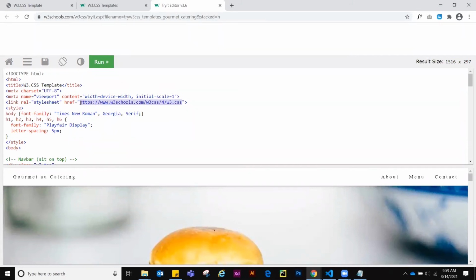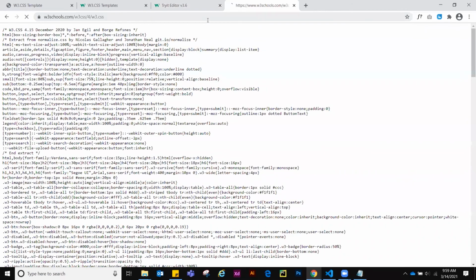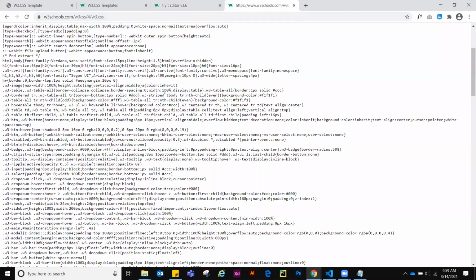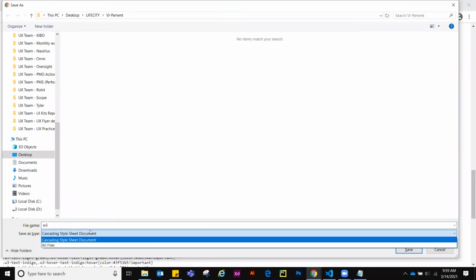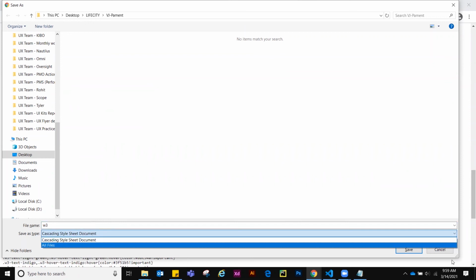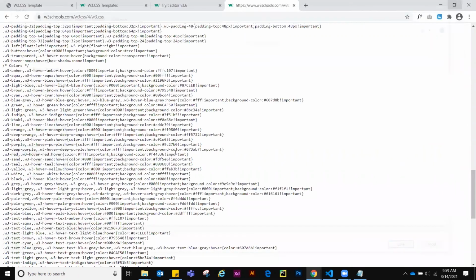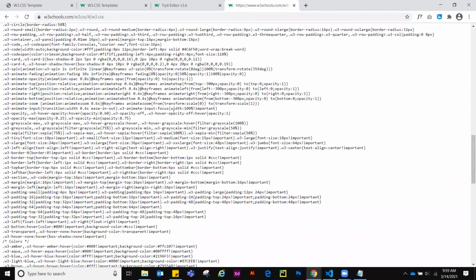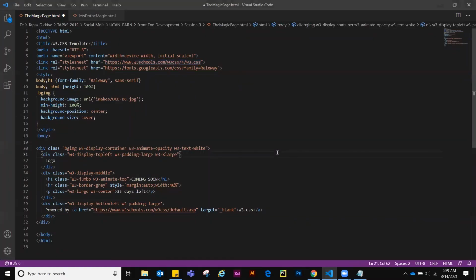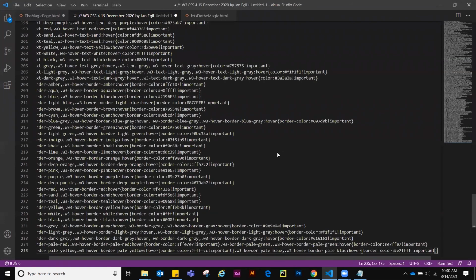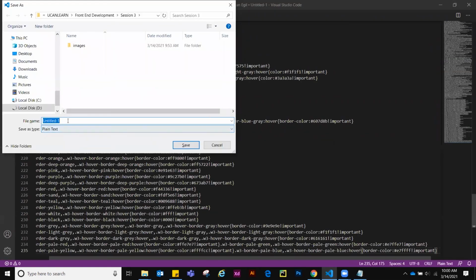Now, what is the easiest way to store something locally? You copy this link address, paste it over here, and it will open the style sheet. Now, if you save it, you can save it in a specific format, or the best way is what we generally do. You Control A, Control C, go to your IDE, create a new page, paste it over here, and save it as .css.